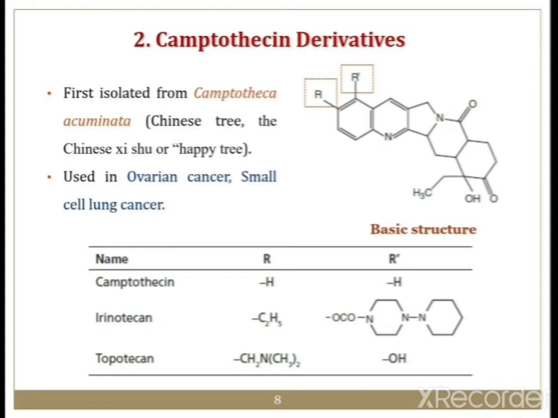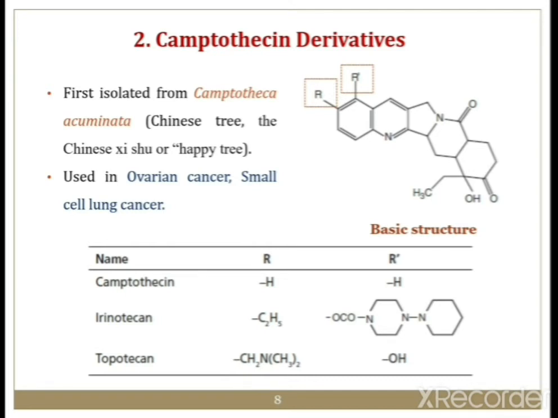Examples are given of these camptothecin derivatives. In the first example, camptothecin, at both positions R and R dash there is hydrogen, HH, so this is the unsubstituted camptothecin. Second is the irinotecan derivative.